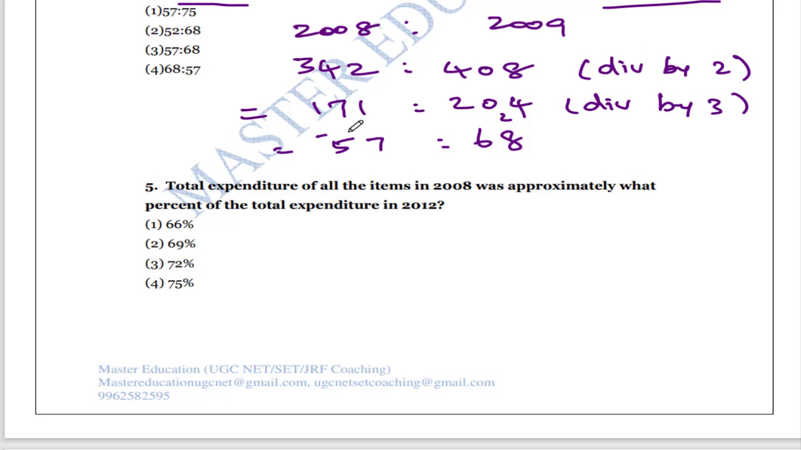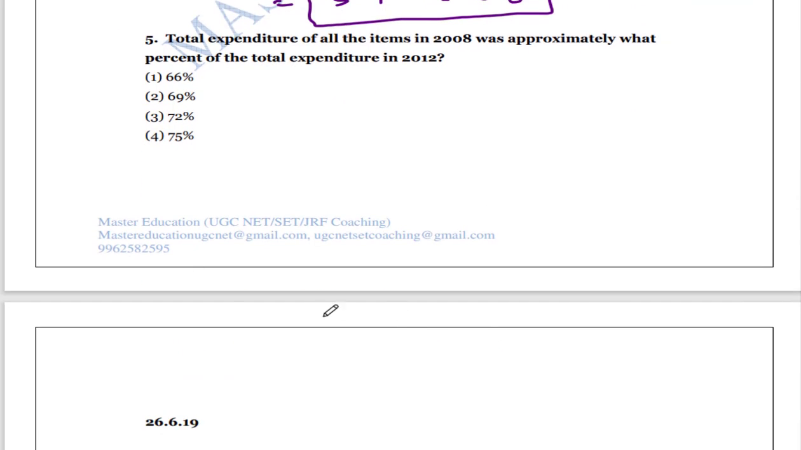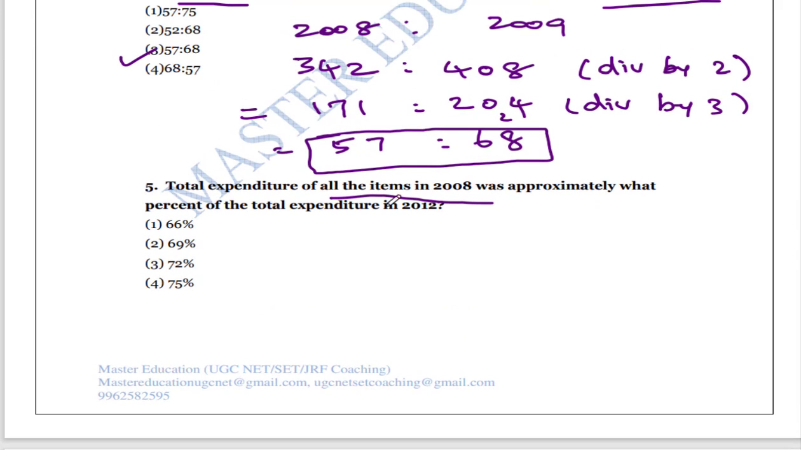So option 57.68, 57 is to 68. Option 3 is the correct answer. The next question, total expenditure of all items in 2008. Total expenditure of all items in 2008 was approximately what percent of total expenditure in 2012?